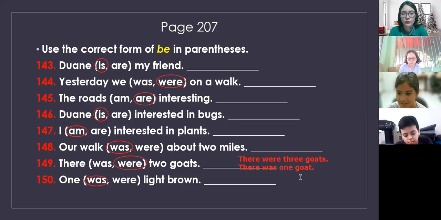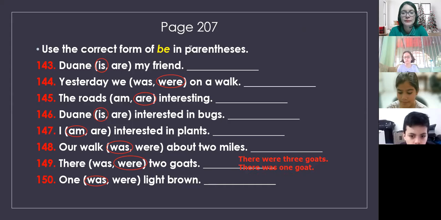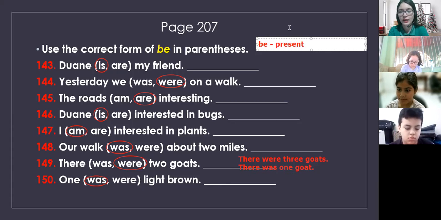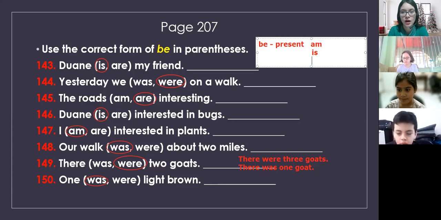Okay, one more time. The verb to be, remember the verb to be, we can have it in present. Let me write it. In present, we have am, is, and are.